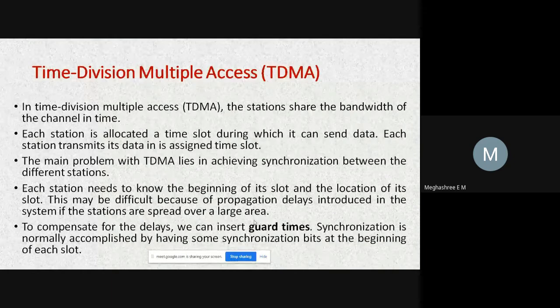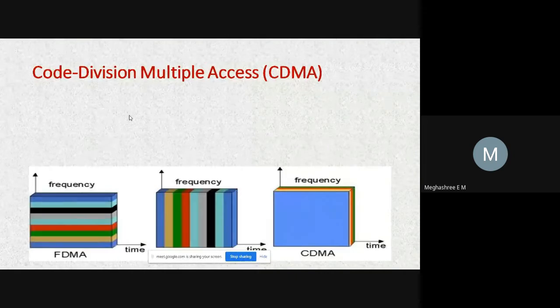Here also we insert guard times. With this method, there is a problem, that is achieving synchronization between the different stations. That can be compensated to some extent by inserting guard times. This is the second method.